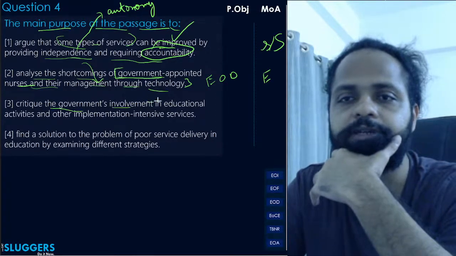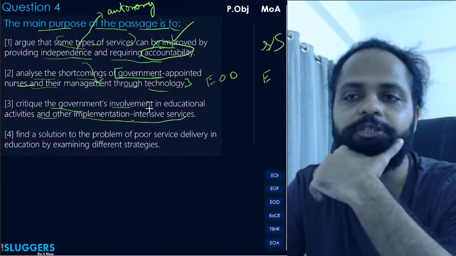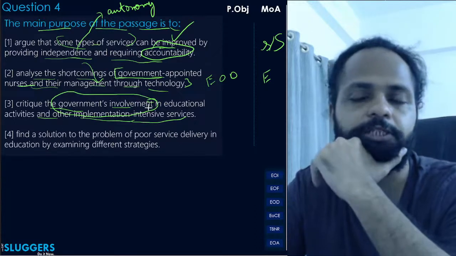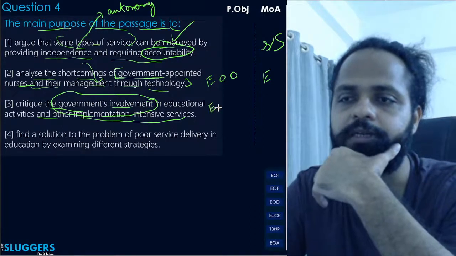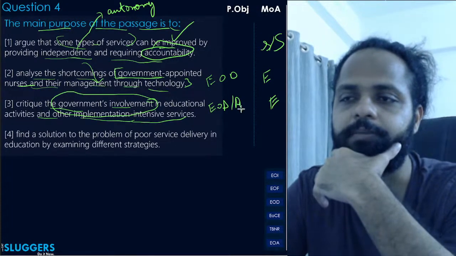Critique the government's involvement in educational activities and other implementation intensive services. Again, the author's point is not that the government should not be involved. The author's point is that you have to address the problem of motivation. So again, this is an error of distortion slash presumption, eliminated with the capital E.